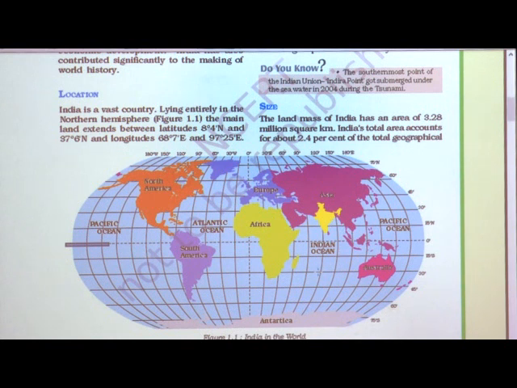See students, so after 60, 68 is here, and after 90, 97 or 98 degrees 25 minutes east. So this is called the location of any country. We find it out through latitude and longitude only.